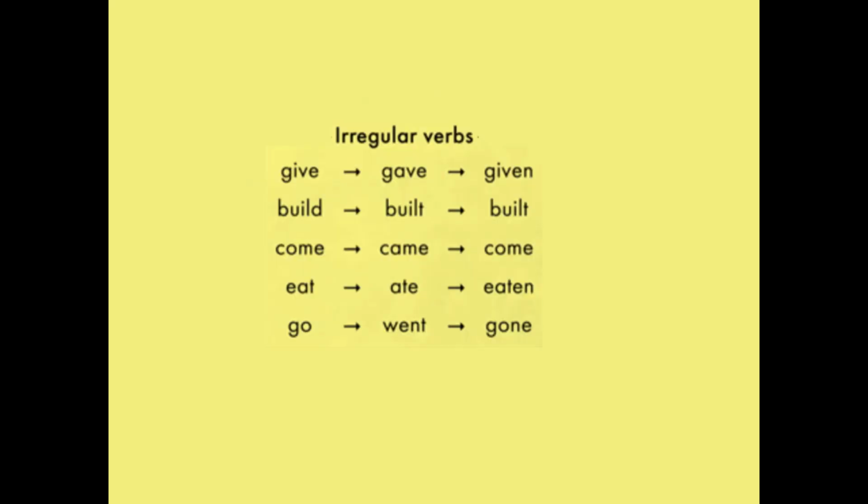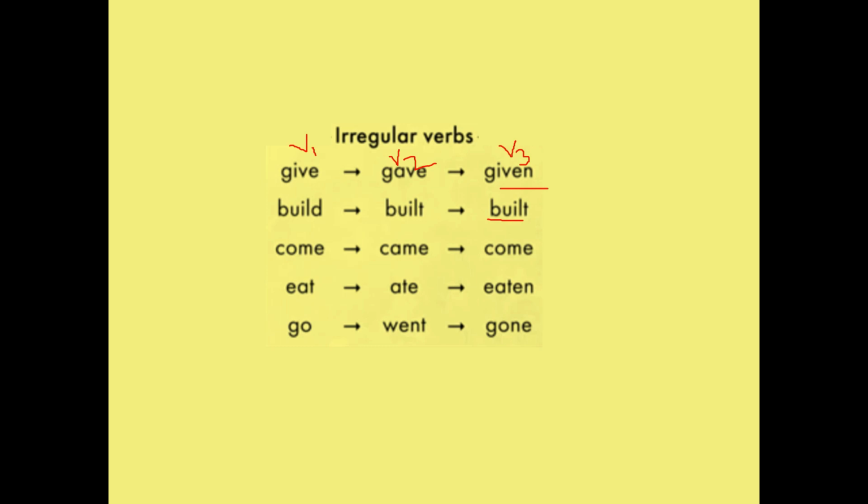See here, this is V1, this is V2 and this is V3. Some children have a doubt: V3 form is given with the perfect, so is it the past tense? No, no. We should be aware of V1, V2, V3. V1 we use in the present tense, V2 we use in the past tense.